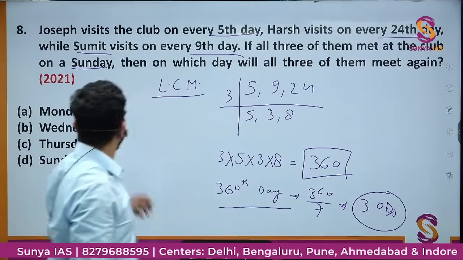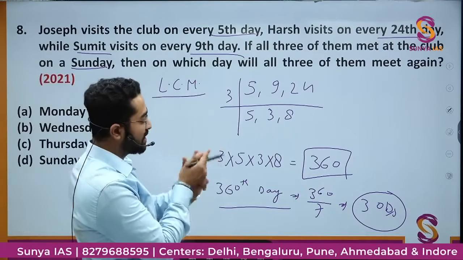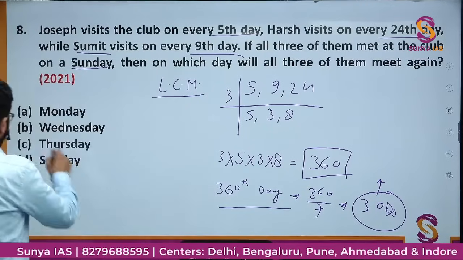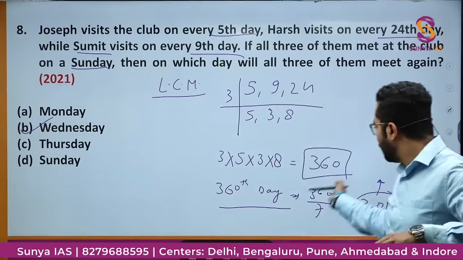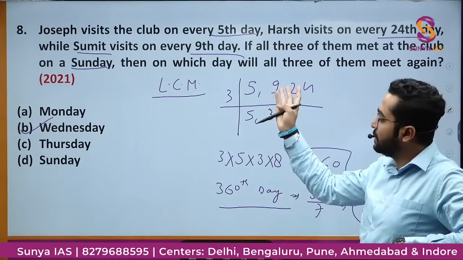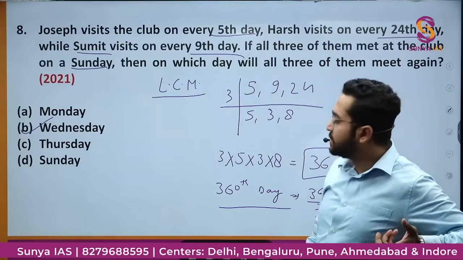If they first meet on Sunday, then they will meet on first odd day Monday, second Tuesday, third Wednesday. Third odd day they are going to meet. That is, they will meet on Wednesday. Simple. कुछ भी नहीं है. 3 odd days. Sunday को मिल जाए, Monday, first, second, third, Monday, Tuesday, Wednesday. कुछ भी ऐसा इसमें डिफिकल्ट सा नहीं है.